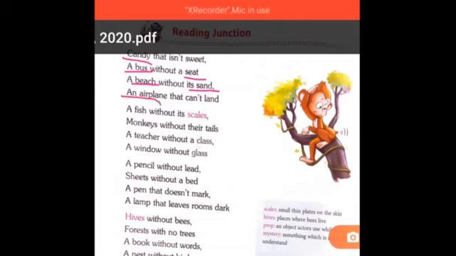An aeroplane can't land. Okay, if an aeroplane can't land, then what will happen? People will not prefer that aeroplane. People will not travel on that aeroplane. Passengers will not be interested in traveling on that aeroplane, right? Because an aeroplane will be useless if it cannot land. Okay, so all these things will be useless if the important or basic things suddenly disappear, right? So come to the next paragraph.